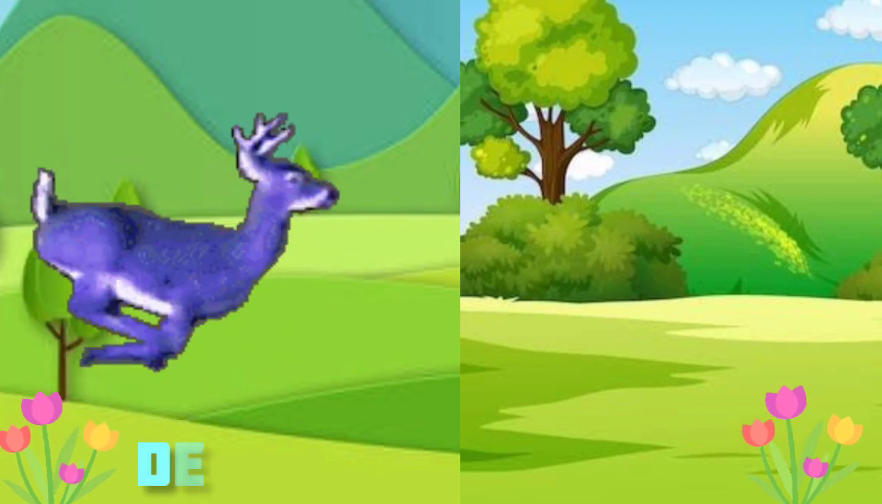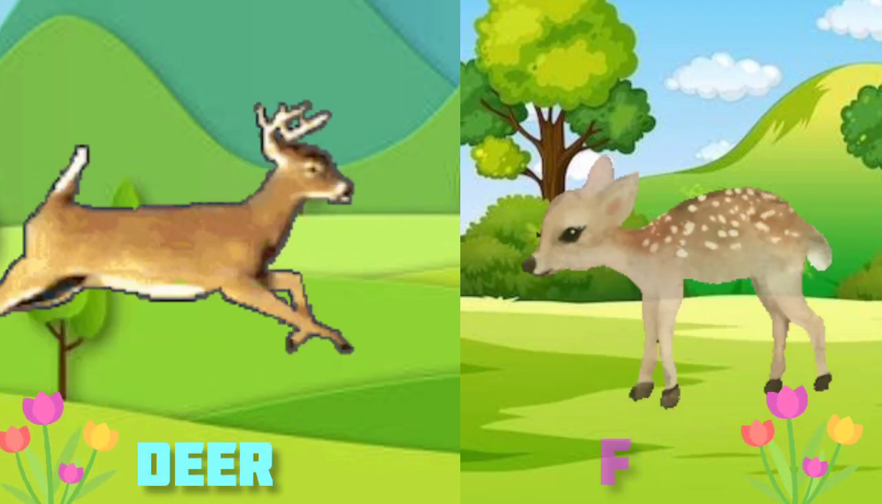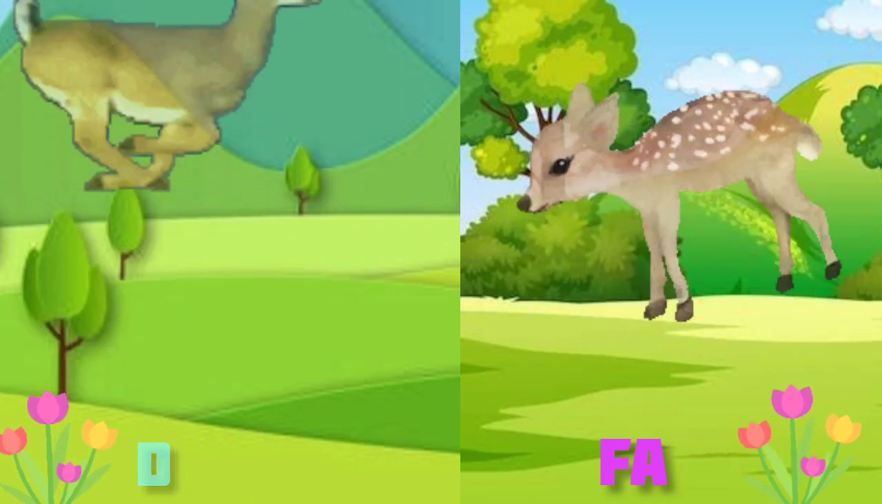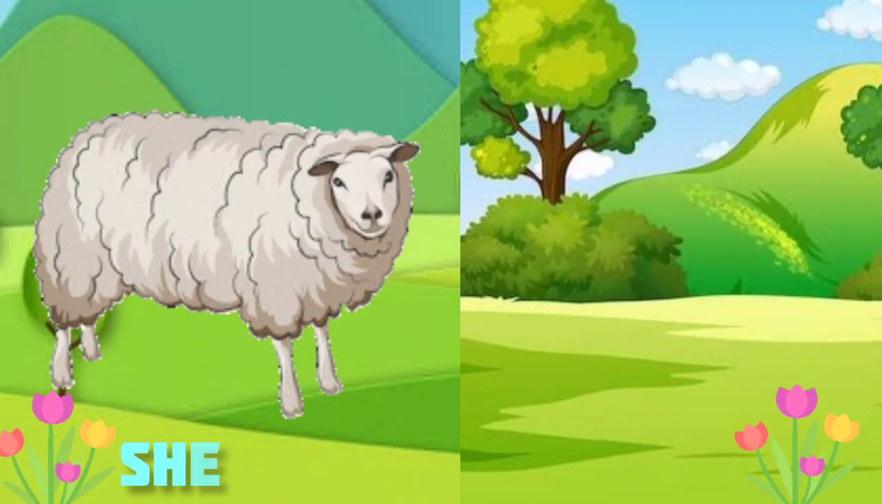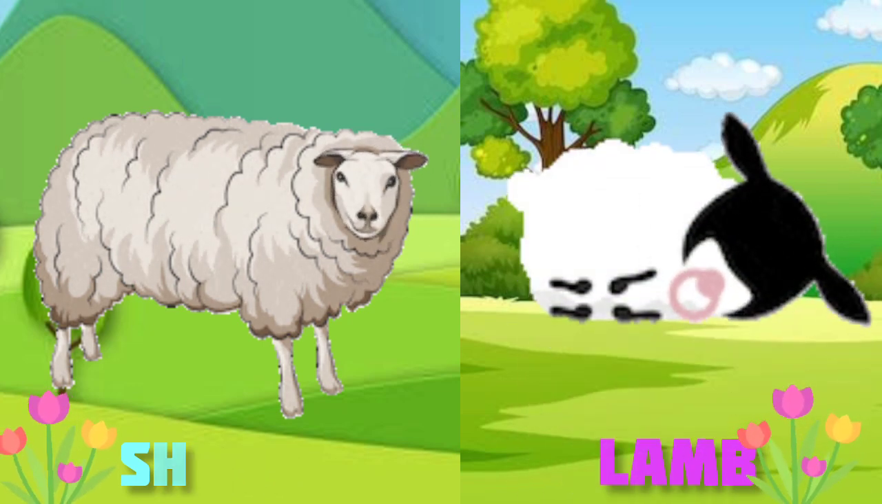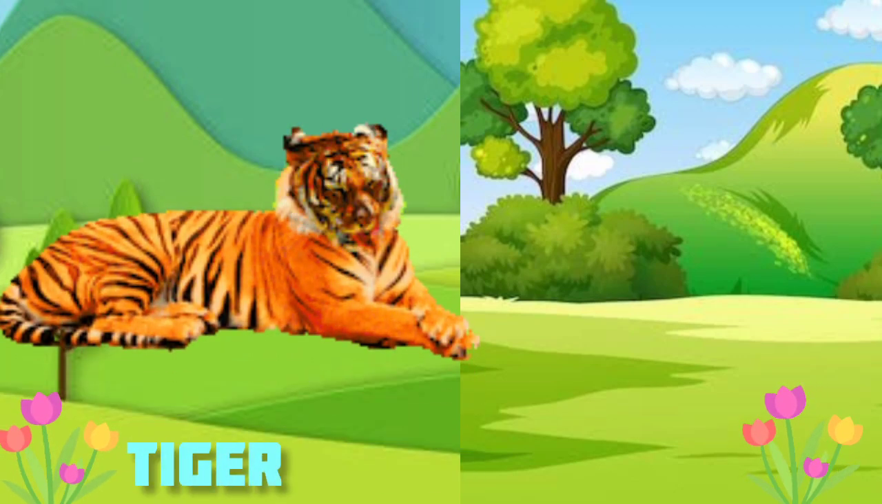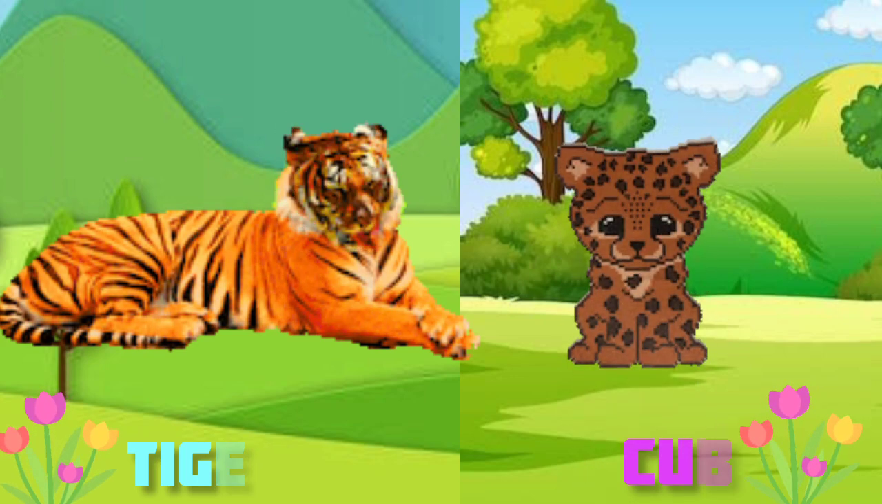And this is a deer. And the baby of a deer is called fawn. And this is a sheep. Sheep's baby is called lamb. And this is a tiger. And the tiger's baby is called cub.